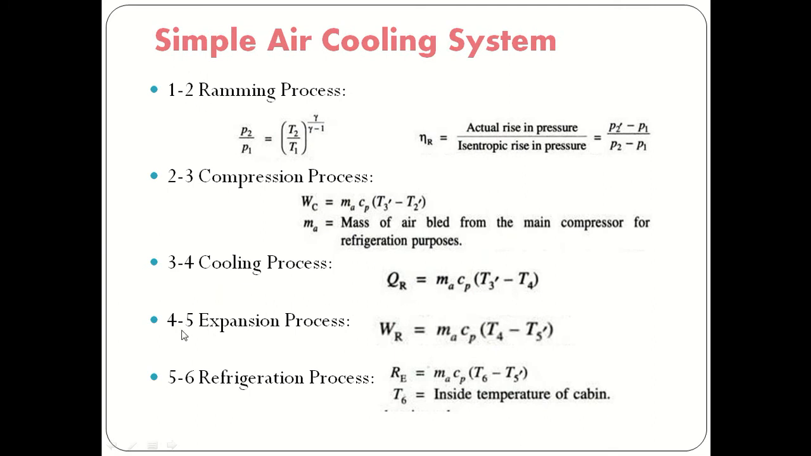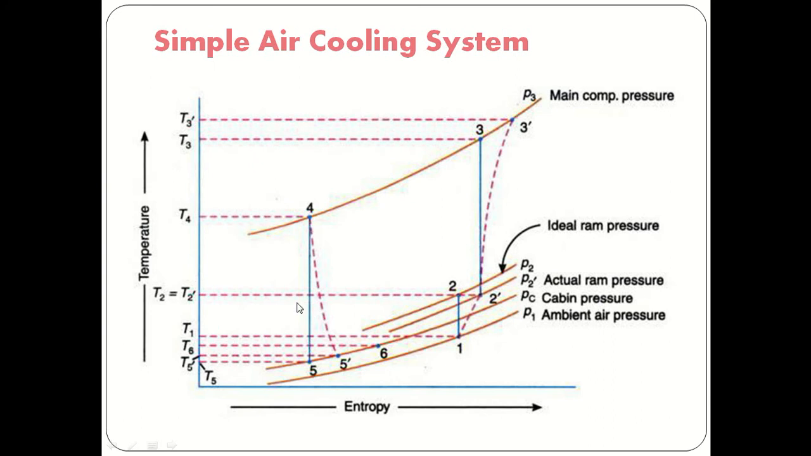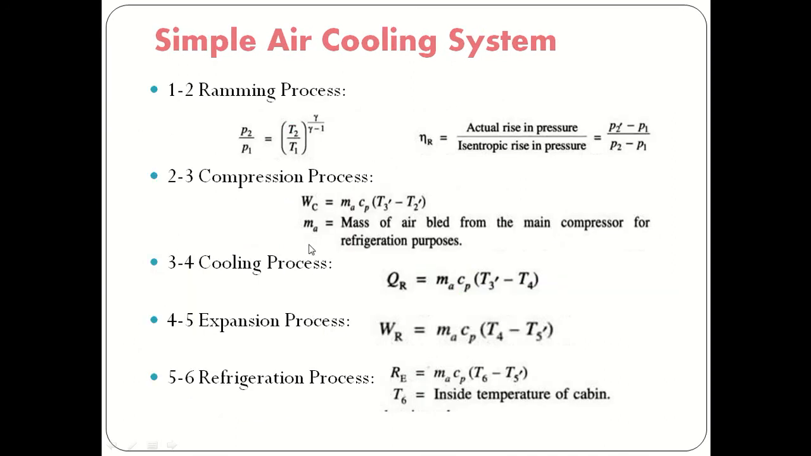Now the next one is the expansion process, 5 to 4 expansion process. So if you see, 5 to 4 is an isentropic expansion process. By using the isentropic concept we can find it by using this formula. Similarly we can find the temperature and pressure after the expansion, and the work done during the expansion, or work developed during the expansion process, we can find. WR is equal to MA Cp (T4 minus T5').